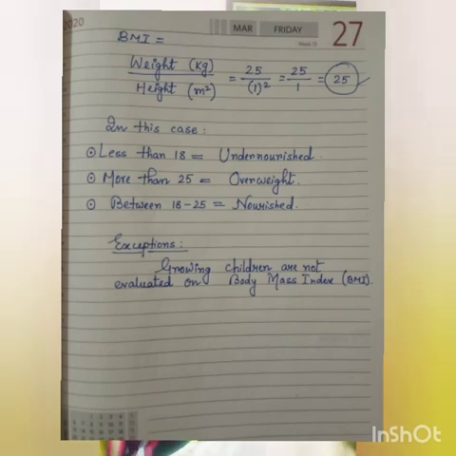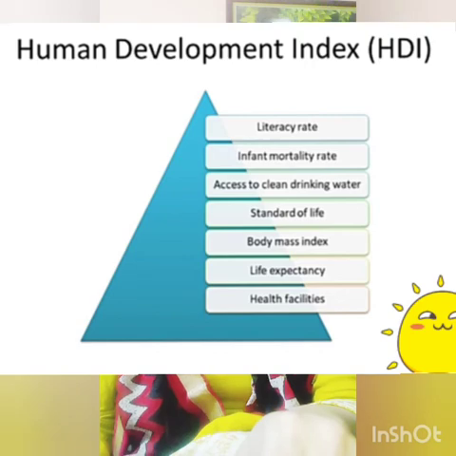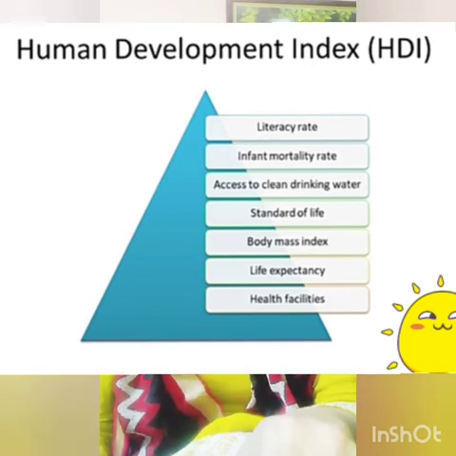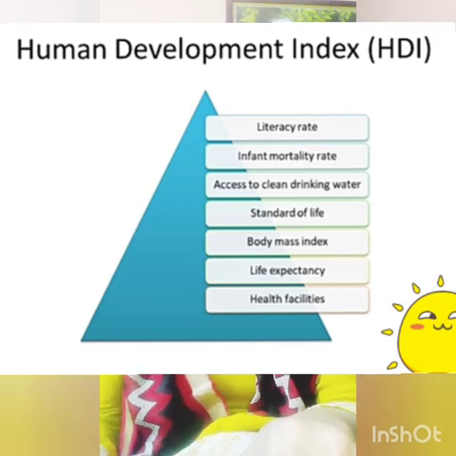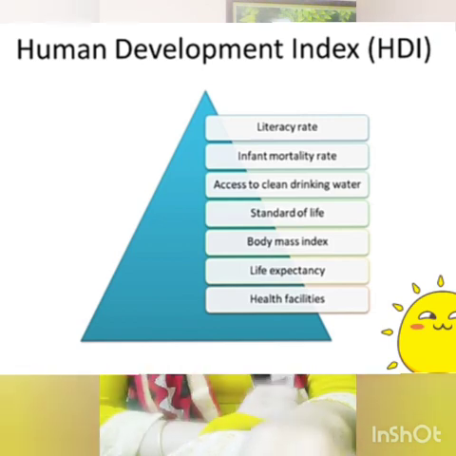So our another criteria after body mass index was, you can see, life expectancy of the citizens, and the last one is health facilities.